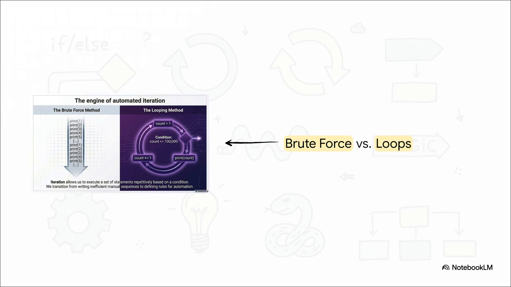Notice the stark contrast between these two approaches. Over on the left, we have the brute force method, exhausting, wildly inefficient manual sequence writing. But on the right, the looping method. By utilizing repetition, we can just set a count to 1, define a condition to stop at 100,000, and let a tiny 3-line loop run the engine automatically. This automation is literally the beating heart of Python programming.